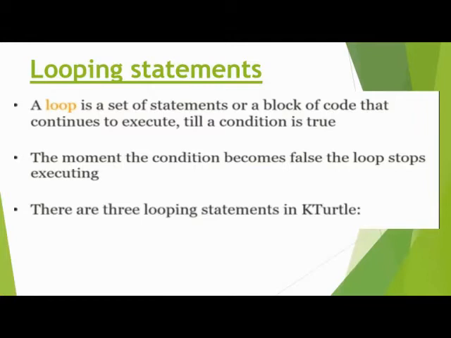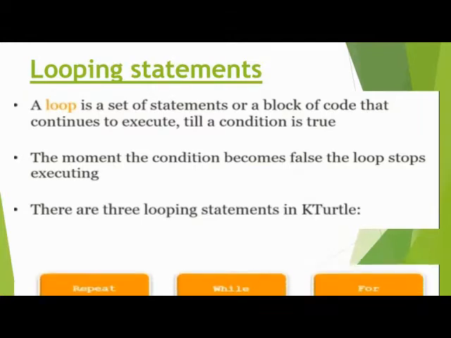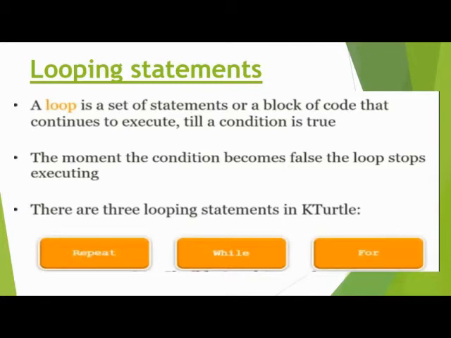As I told you, there are three types of looping statement. The first one is the repeat loop, then the while loop, and the third one is the for loop. First we discuss what the repeat loop is. A repeat loop repeats again and again till the number given in the repeat command.